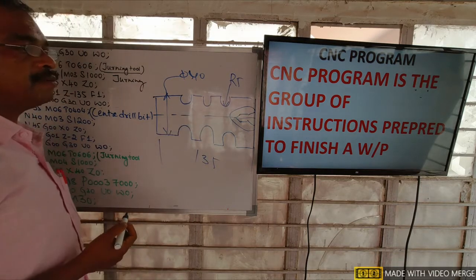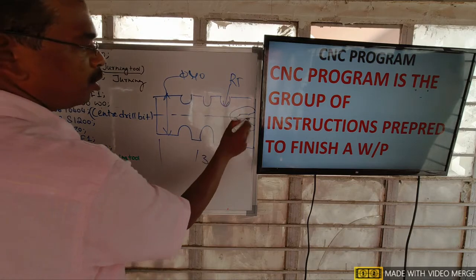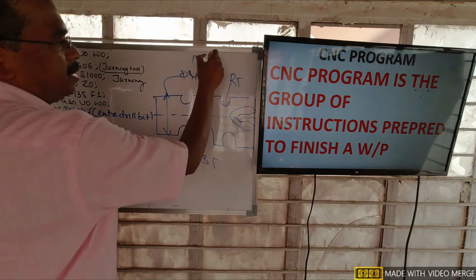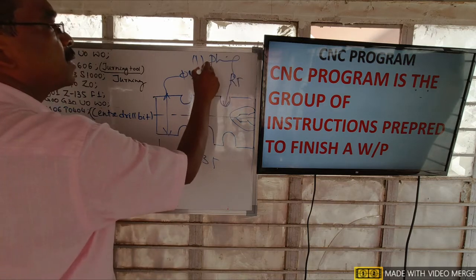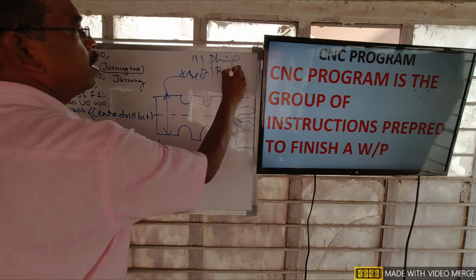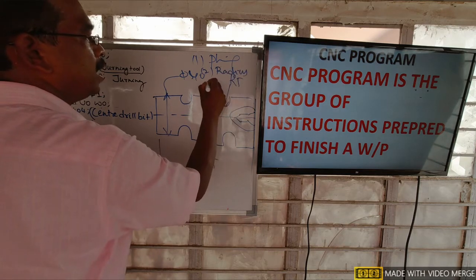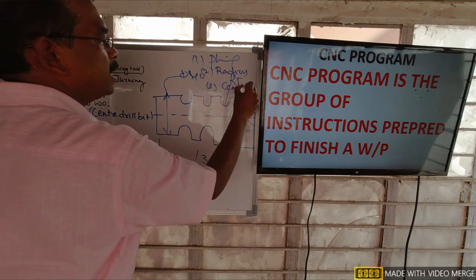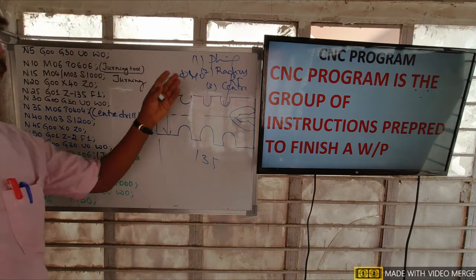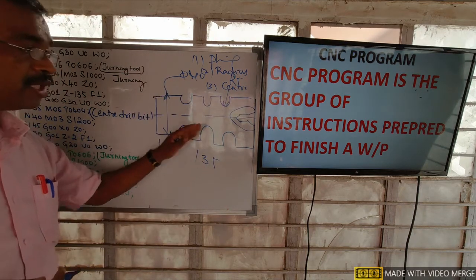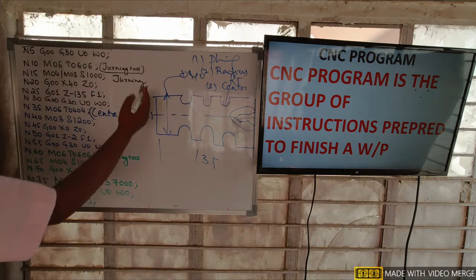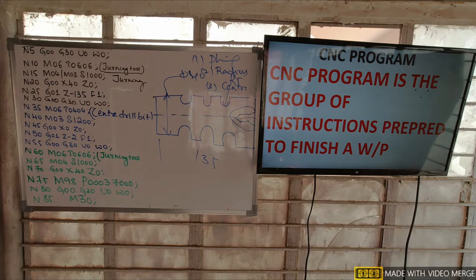This is the identical surface we have to finish, and one more center drilling is there. If I complete the plane turning operation, then the radius turning operation, and then the center drilling operation, then we can say this is the completion of machining, or I finished the workpiece. The program for finishing the workpiece from plane turning to center drilling is called the CNC program.